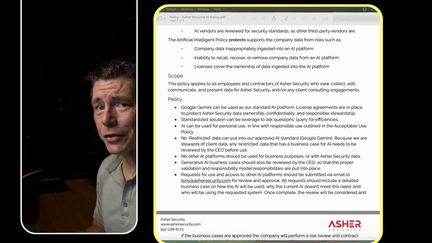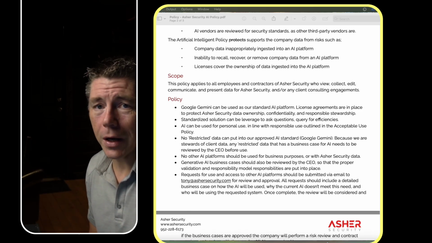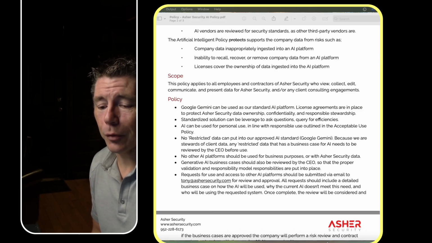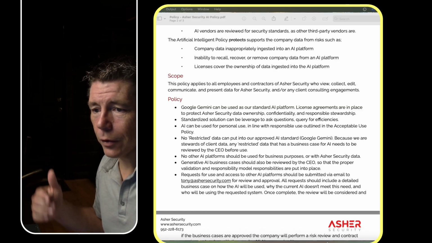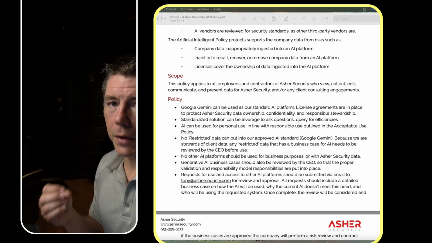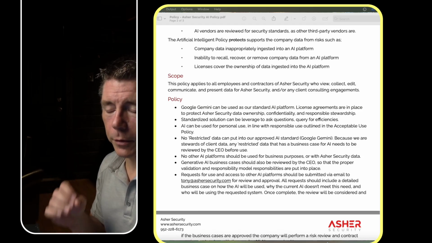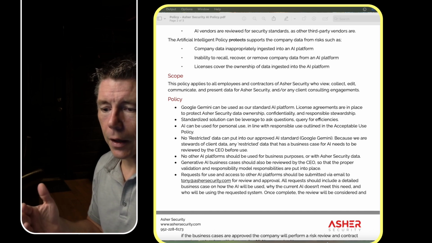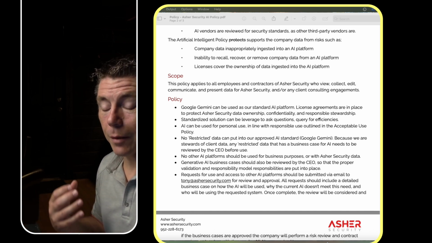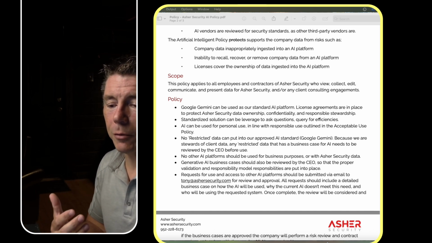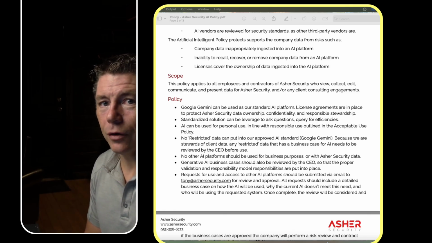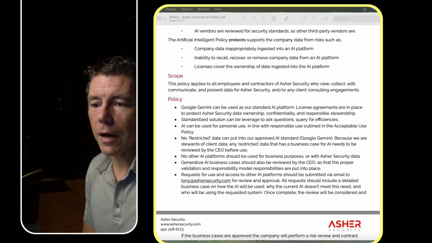Finally, section 3, we actually get into the policy. What is it that you want to say? Like beyond the purpose of this and who it applies to. This is where we can really make the statements, the specific requirements, thou shalt not. And we want to start off again with that positive business enablement. I really like approaching policies this way. Let's say what we can do before we start slapping wrists here.